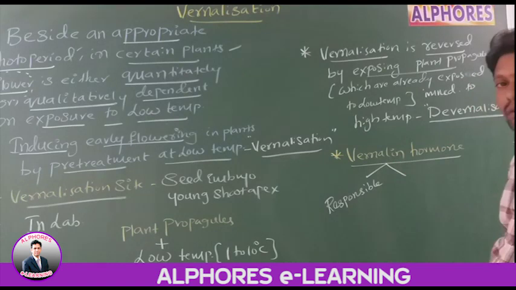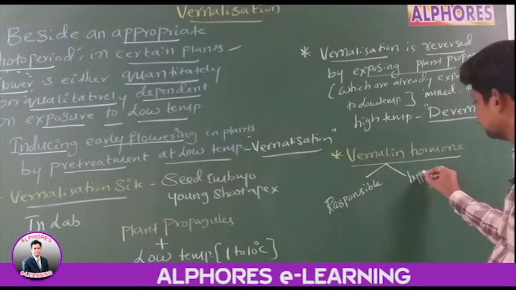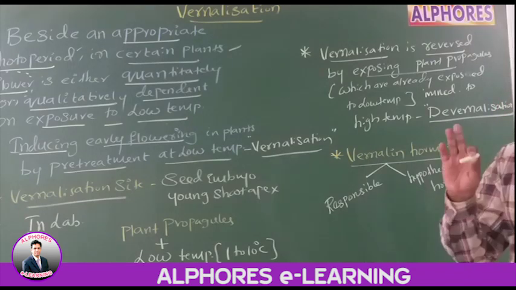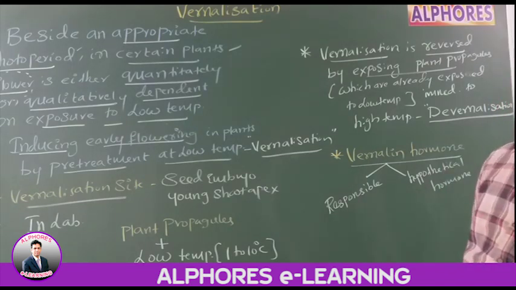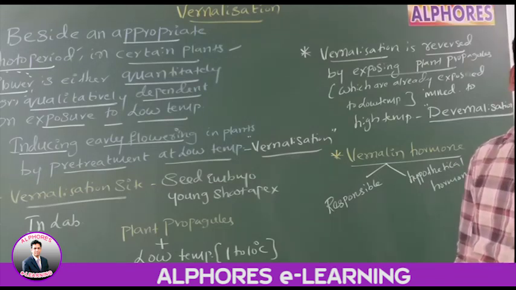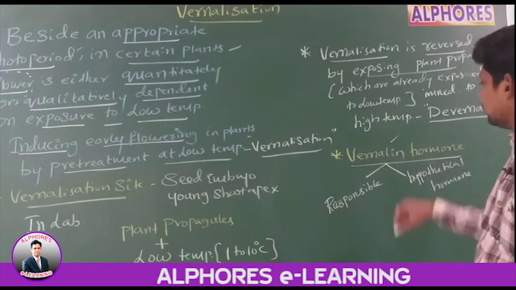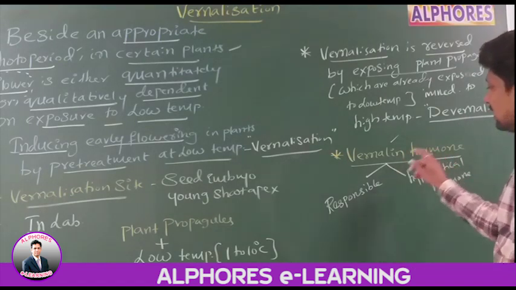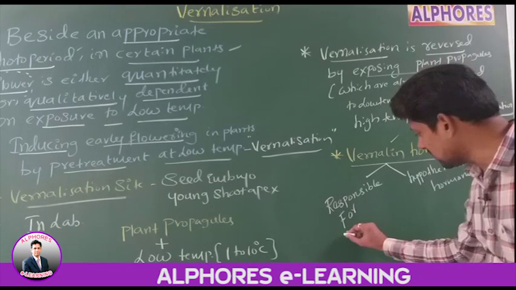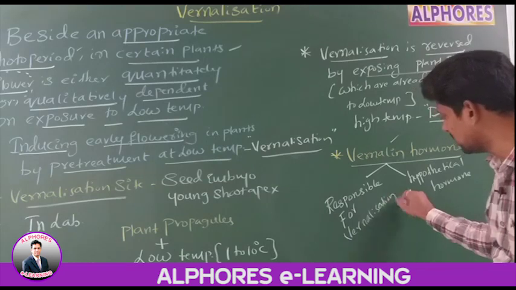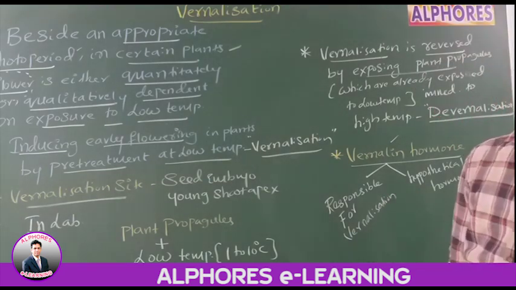This vernalin hormone is a hypothetical hormone. It means till now it is not isolated from plants. Already we got one hypothetical hormone, florigen. Florigen is a hypothetical hormone responsible for flowering, whereas vernalin is a hypothetical hormone responsible for the vernalization process.